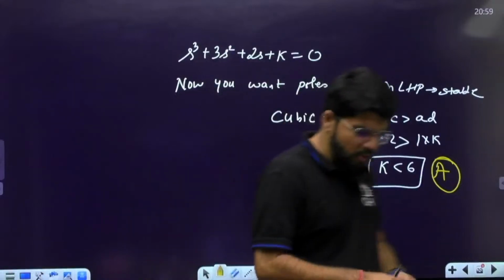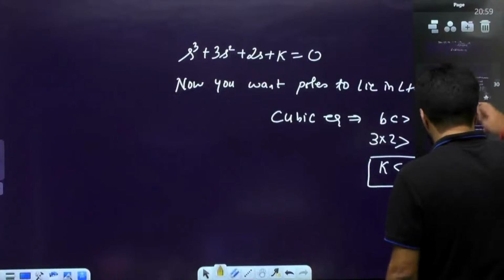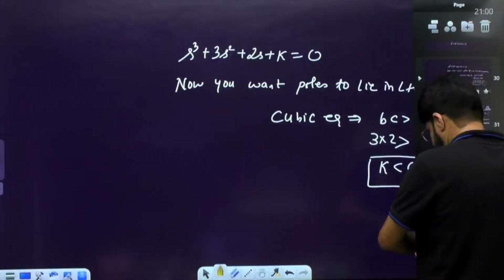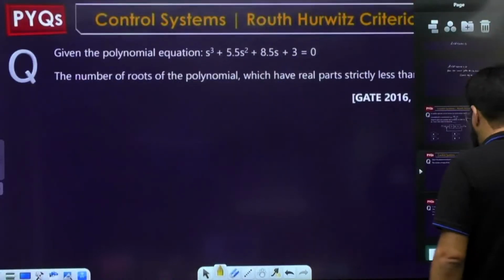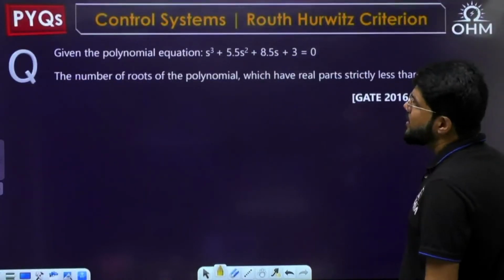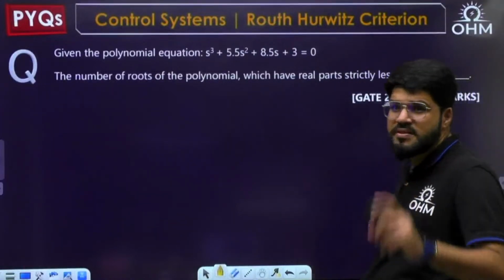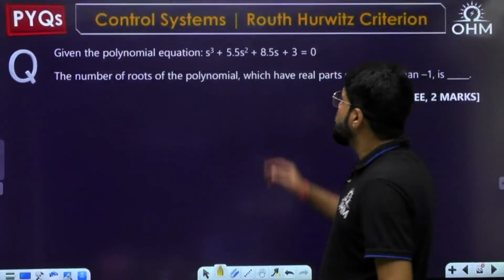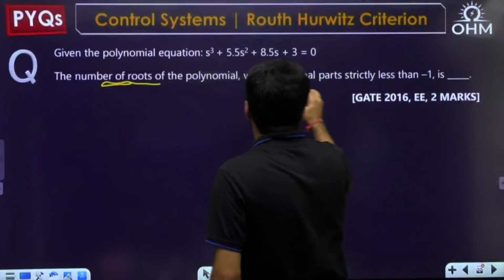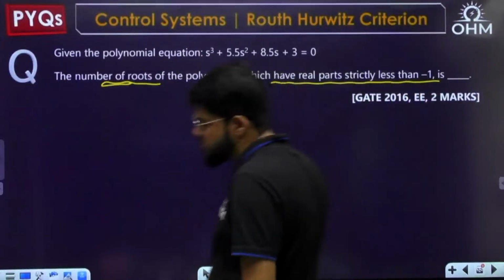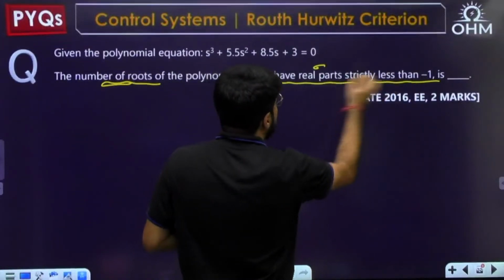Now I'll show you one more type of question here. Have a look into it. A proper GATE question once again, GATE 16, 2 mark question. Given the polynomial equation s cube plus 5.5 s square plus 8.5 s plus 3. The number of roots of the polynomial which have real parts strictly less than minus 1. Real part, what is the meaning of real part? Sigma, strictly less than minus 1.